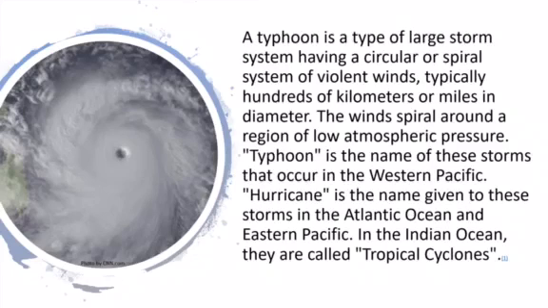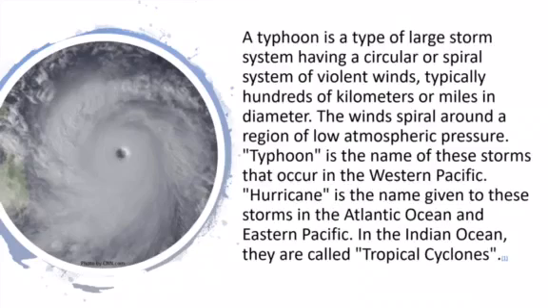A typhoon is a type of large storm system having a circular or spiral system of violent winds, typically hundreds of kilometers or miles in diameter. The winds spiral around a region of low atmospheric pressure.